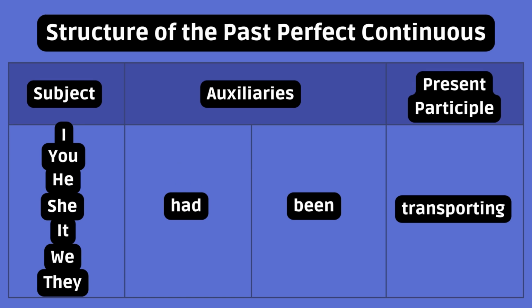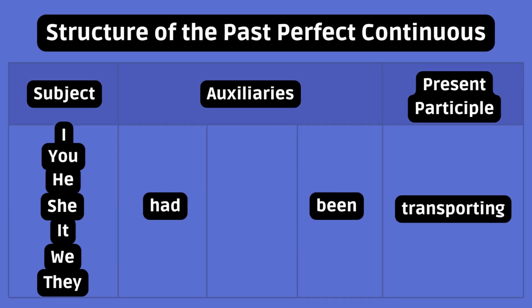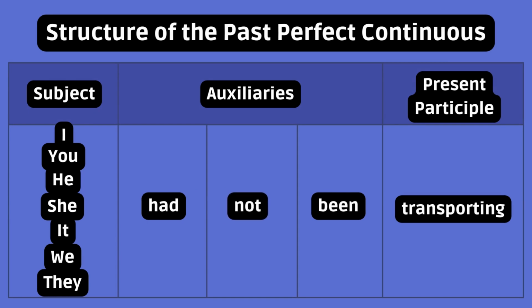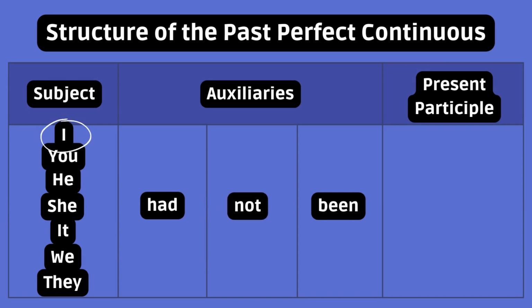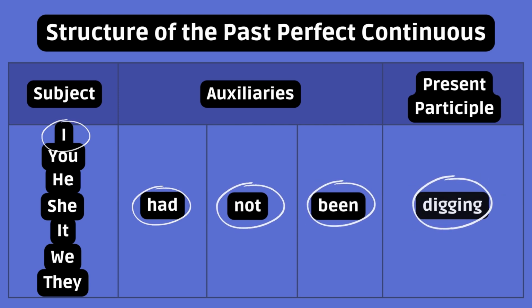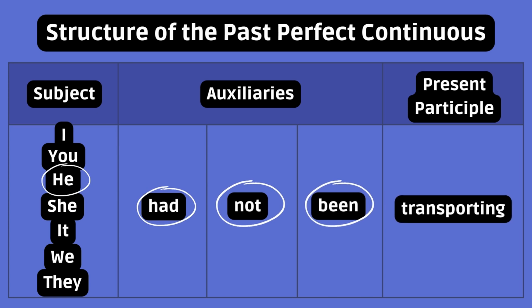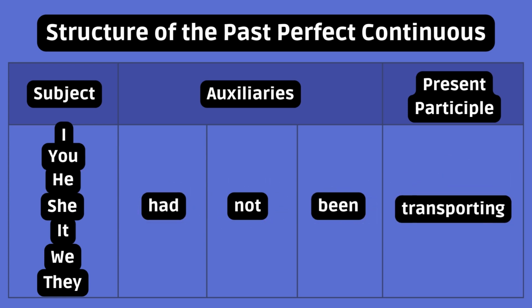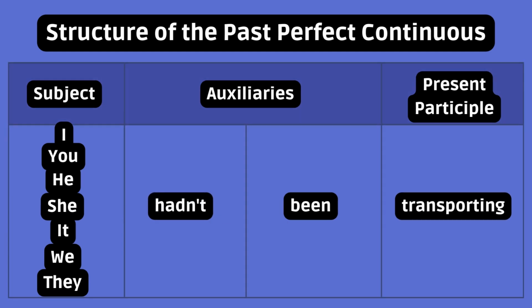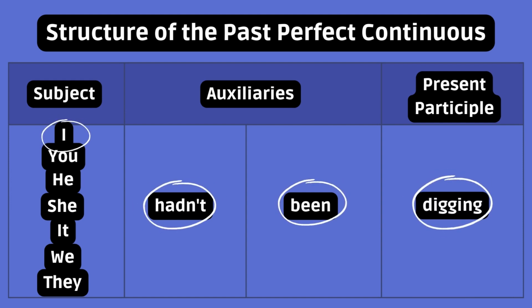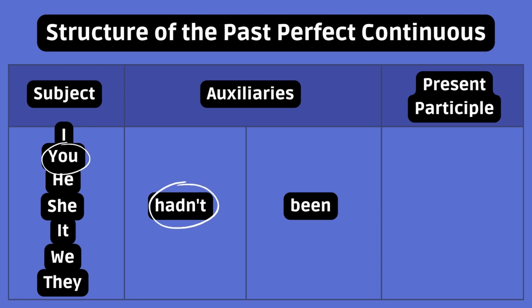When forming a negative, just plug not between the two auxiliaries. Example: I had not been digging. You had not been joking. He had not been transporting. Yes, you're allowed to use a contraction with the negative form. Had plus not becomes hadn't. Example: I hadn't been digging. You hadn't been joking.